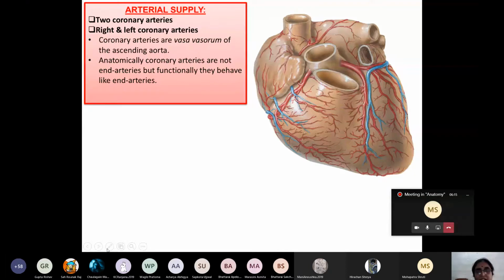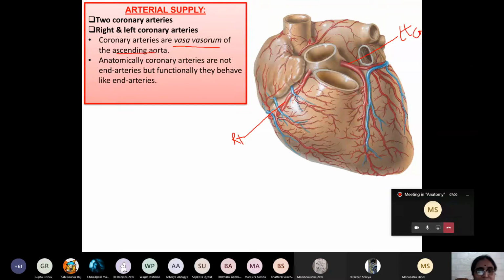The arterial supply of the heart is by the coronary arteries. There are 2 coronary arteries, right and left coronary arteries. The heart supplies blood to our body, and these coronary arteries, which supply blood to the heart, are also known as the vasa vasorum of the ascending aorta.